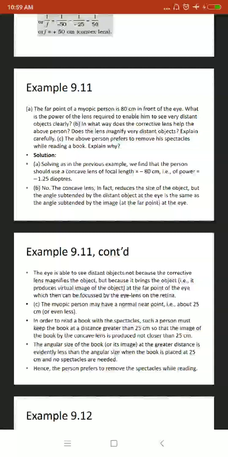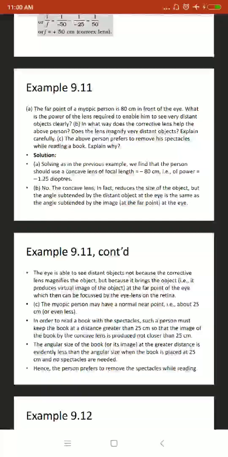So the eye is able to see distant objects not because of magnification by the corrective lens, but because it brings the object to the far point of the eye, and then it can be focused by the eye lens on the retina. Third question, the above person prefers to remove his spectacles while reading a book. Why?